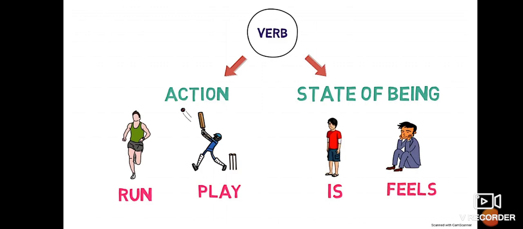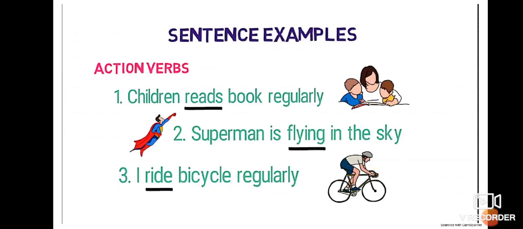Anything that shows an action being carried out by a person or a thing. Coming back to state of being, it indicates a state, like is, was, were, feels. So it is telling us all about the state of a being. So a verb basically indicates an action or a state of a person, place, or thing.